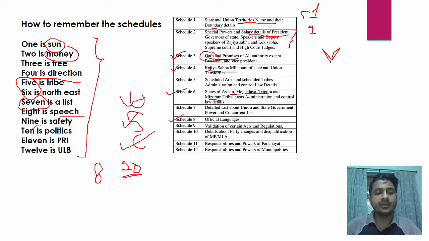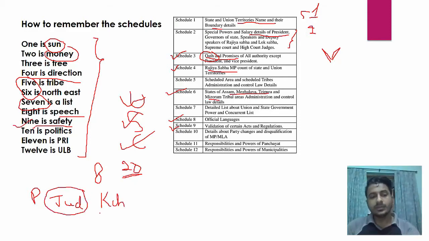Okay, then 9 is safety. What does safety mean? Earlier what used to happen was that the parliament used to put the laws in the 9th schedule and save them from judicial review. That is, the judiciary or the courts cannot question the reason behind those laws. But now they are subject to judicial review. So you can remember the 9th schedule in this way. And it was subjected to judicial review in the I.R. Coelho case, I.R. Coelho versus State of Tamil Nadu.